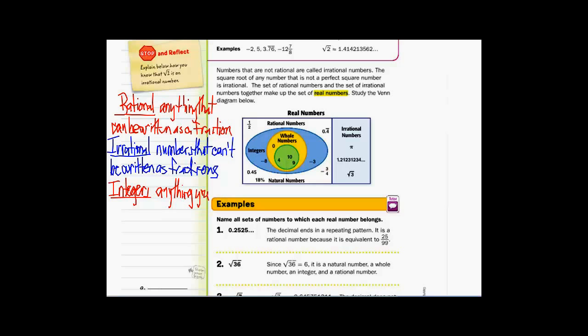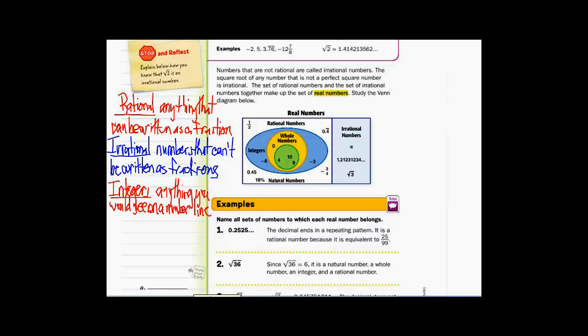Oh, this thing is such a pain. Anything you would traditionally see on a number line. So that's all your positives, negatives, and 0.